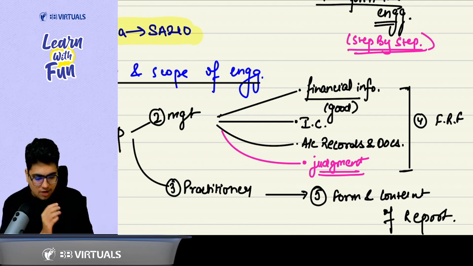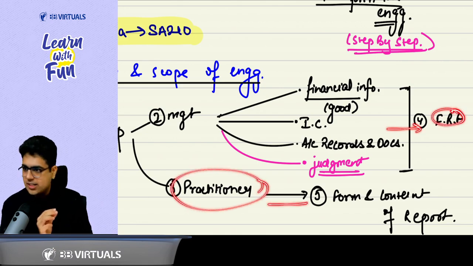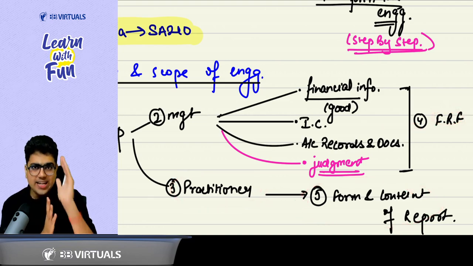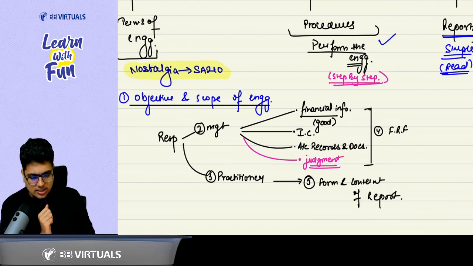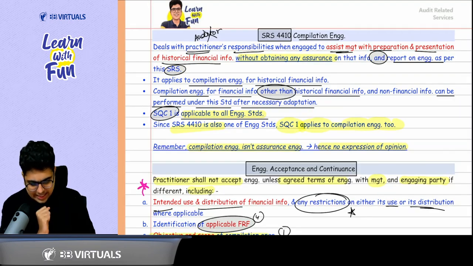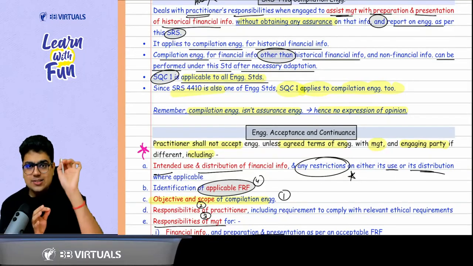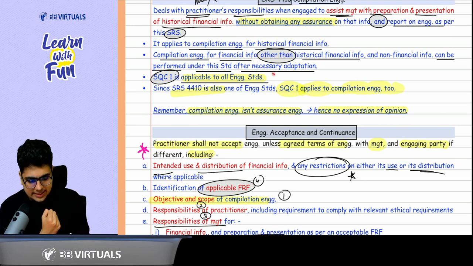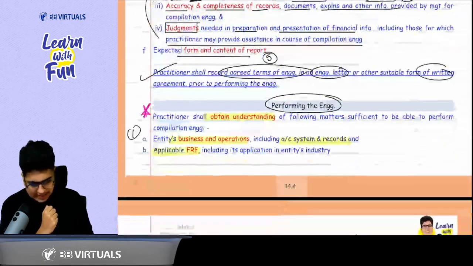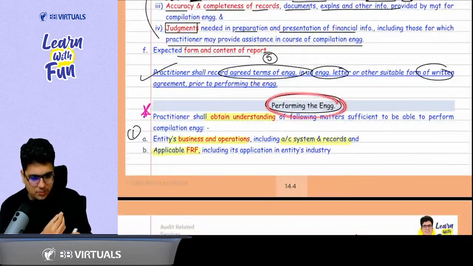Got it, sir? Now with the management responsibility, we link the FRF. With the practitioner responsibility, we link the form and content of report. Clear? Clear, sir. Now, sir, what was the next topic? Before the next topic, remember, since SQC 1, that is the standard on quality control, is applicable to all engagement standards, it is applicable to SRS also. Okay, sir. Then comes the next topic, that is performing the engagement.